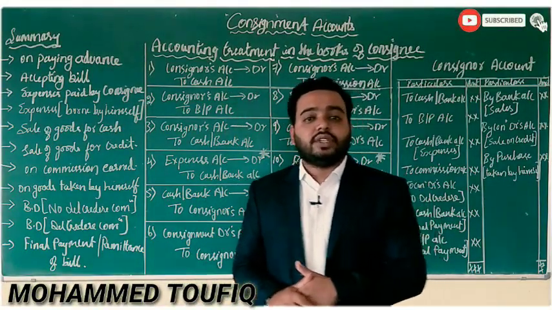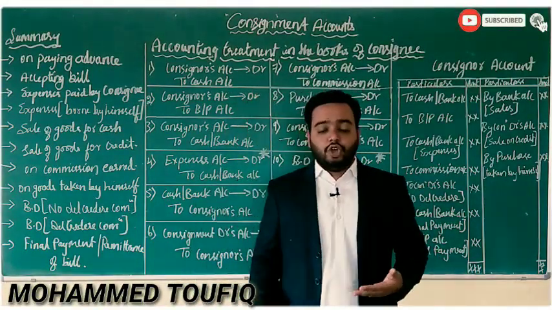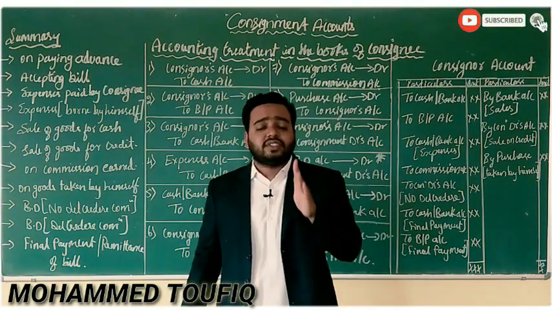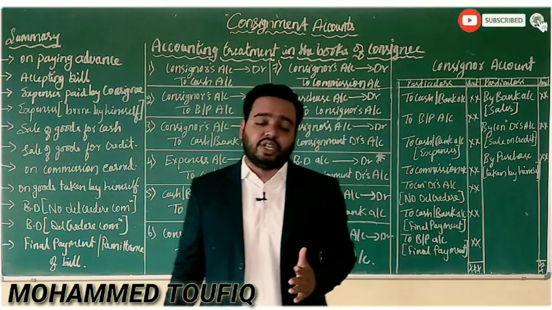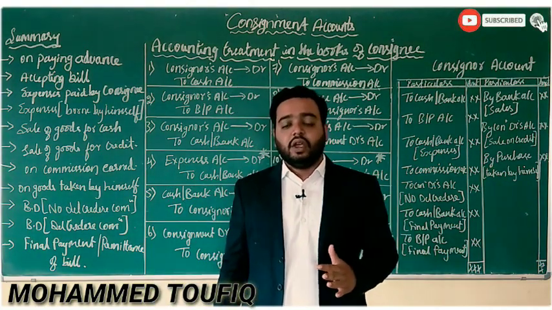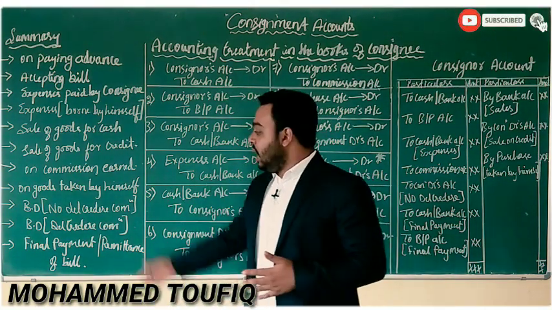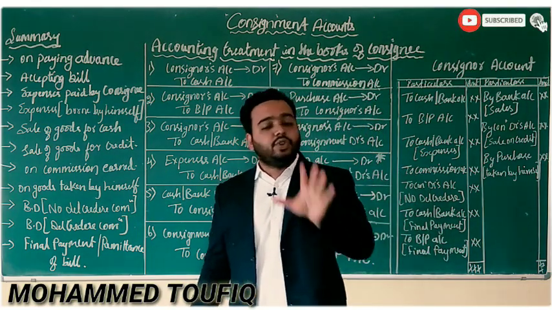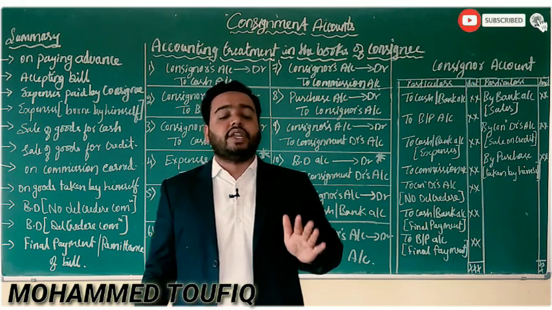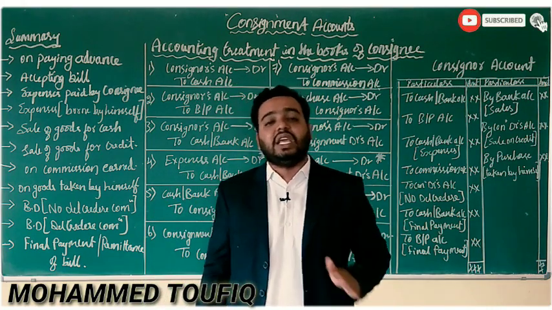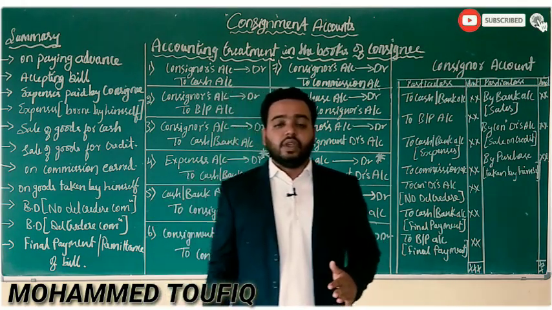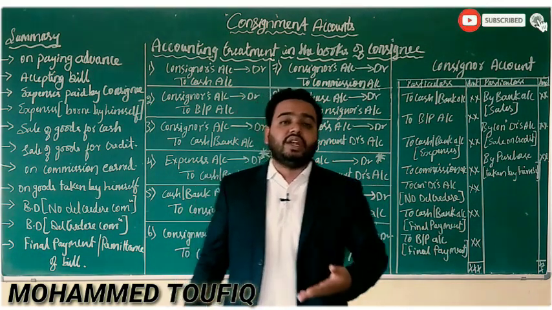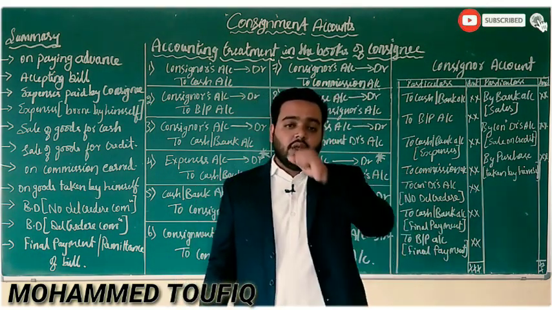Well, as you can see the summary here which I tried explaining to you, on the basis of these transactions only you have to prepare the journal entries, my dear students. You can see the transactions. I tried giving the 11 transactions here. On these transactions you have to prepare the journal entries and you have to post them to the necessary ledger accounts. Just check the transactions one by one. What will be the journal entry for each and every transaction?